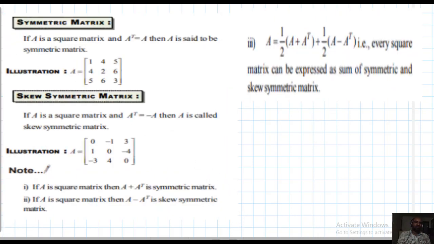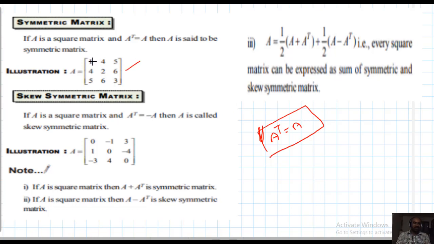Important types: symmetric matrix and skew symmetric matrix. I will define now. A square matrix A is said to be symmetric if A transpose equal to A. Any square matrix satisfying this condition is called a symmetric matrix. Symmetric matrix: A transpose equal to A. Here an example is given.